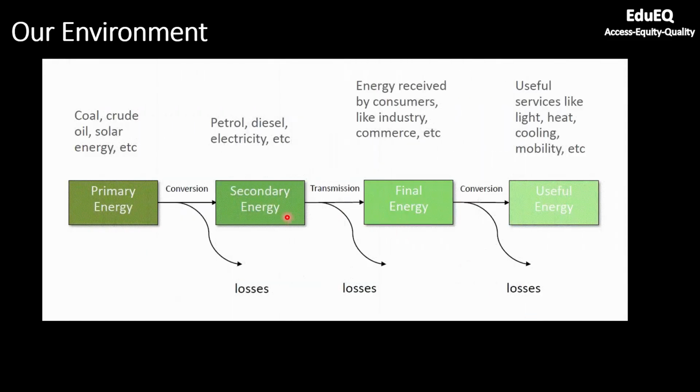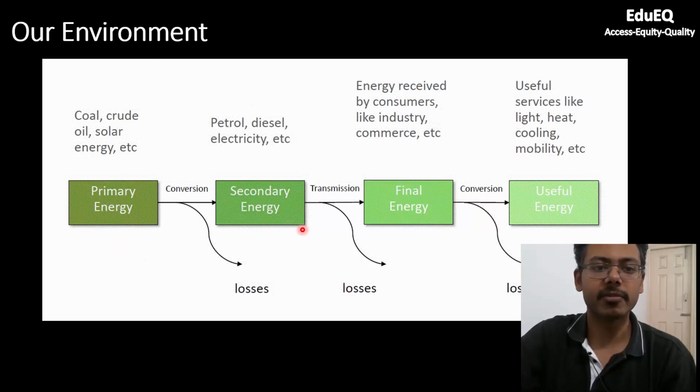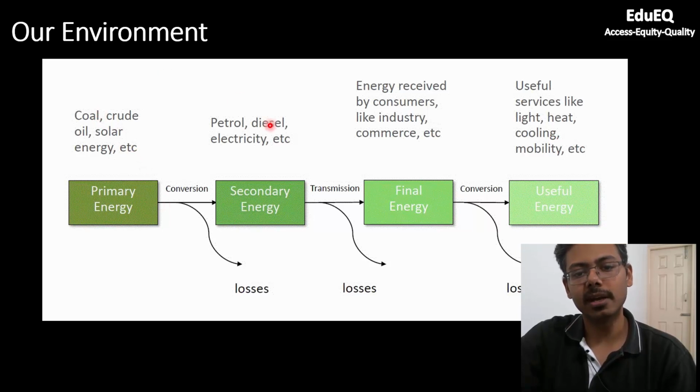Now let us see how energy passes from one step to another. So this is an industrial example. This is not related to the chapter of our environment, but it is an industrial example. This is the prime source of energy, for example coal, crude oil, solar energy. You will be extracting energy, and this is the prime source of energy because it has a lot of energy. Now when you convert crude oil to petrol, diesel, you will have some losses, right?